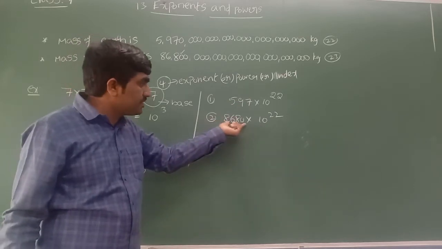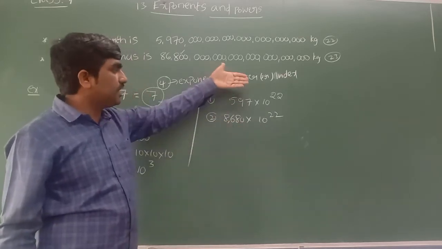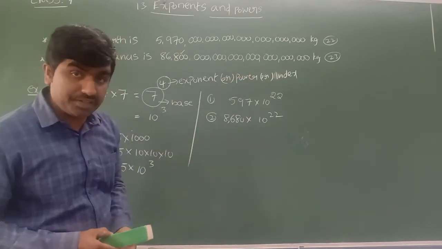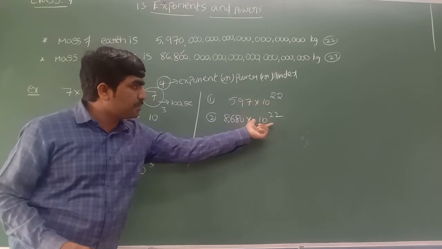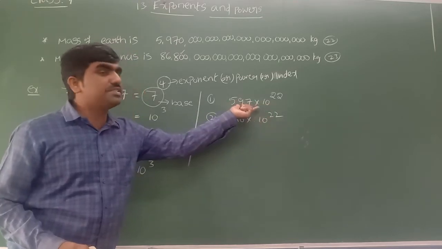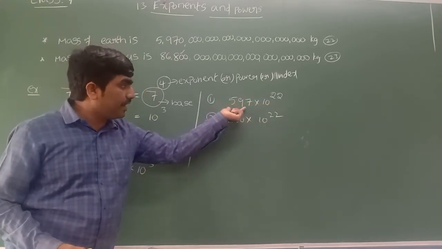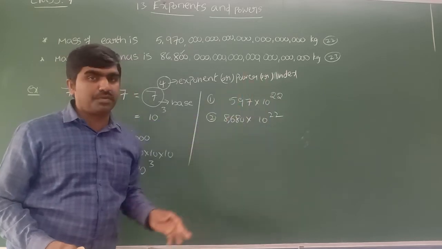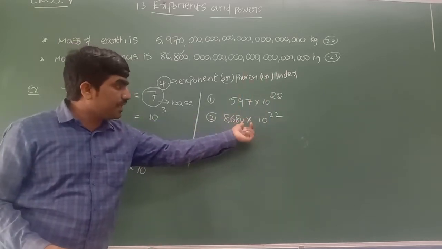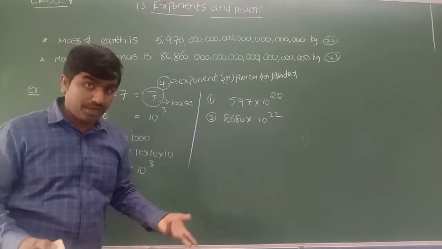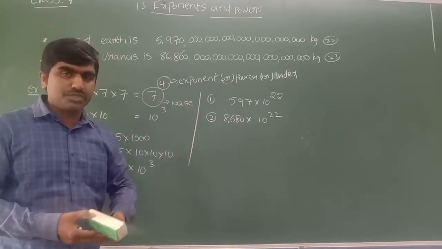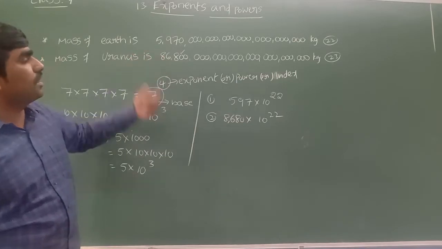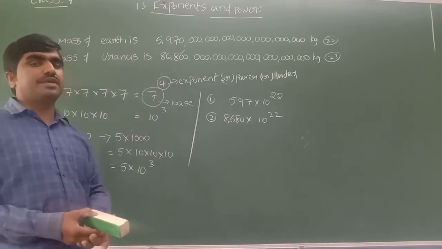So 8680 is greater than 597. Now when I wrote this using the exponents concept, it is easy to read: 597 into 10 power 22, 8680 into 10 power 22. It is easy to read and also easy to compare. So that is the importance of today's topic, exponents and powers.